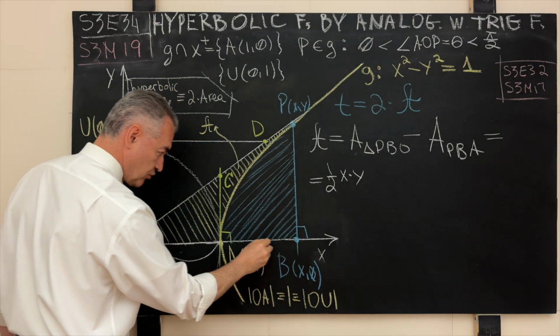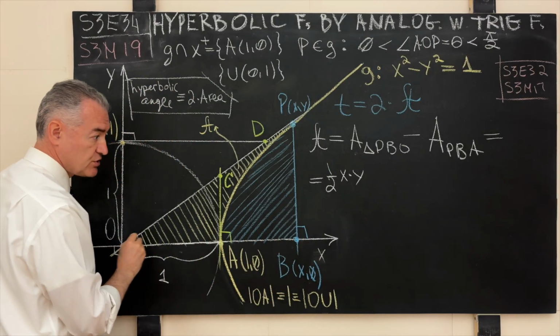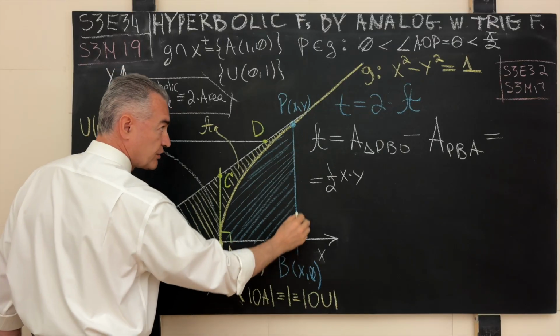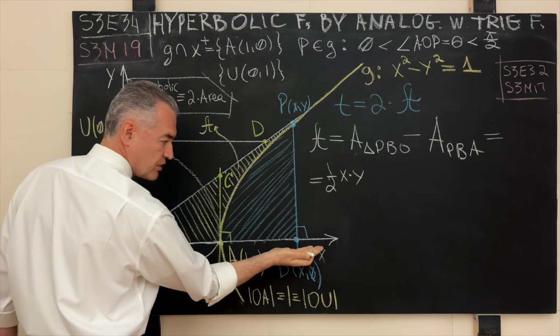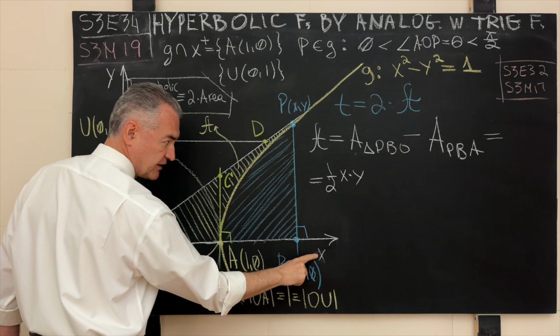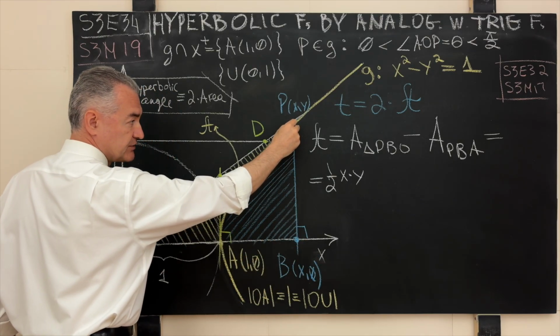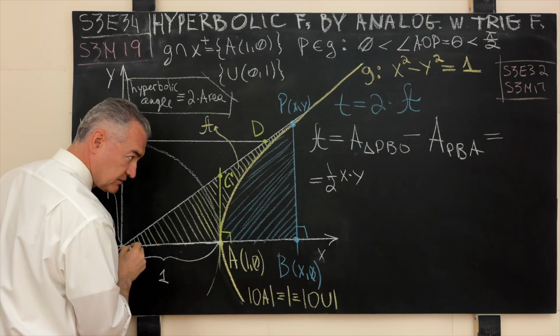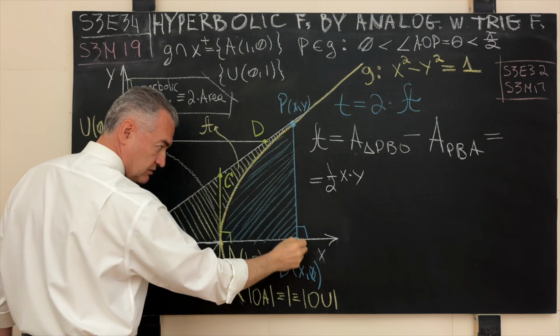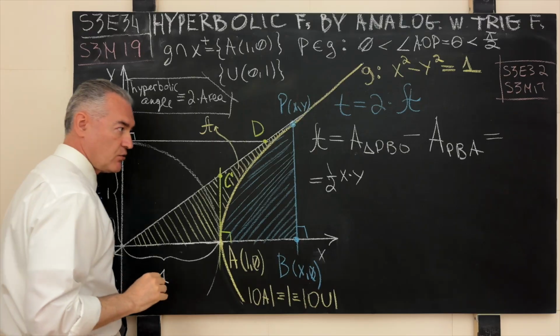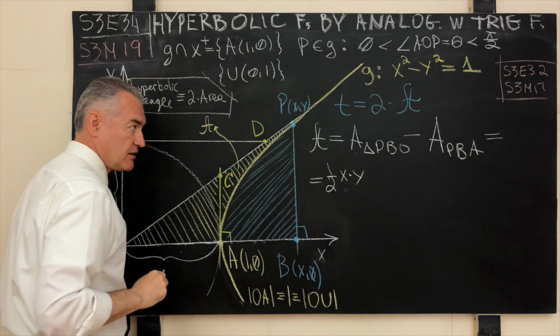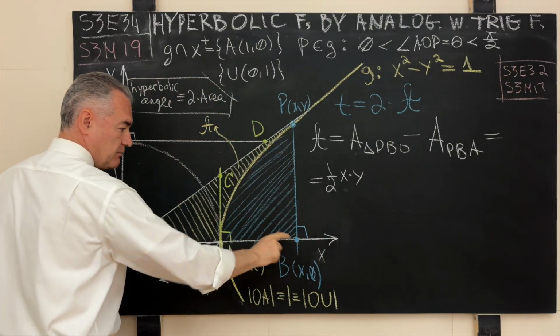So this distance over here is x from the origin, and the vertical displacement of that point with respect to the positive branch of the x-axis is what? This is y. Consequently, half the distance, half the length of the base times the length of the height. This is our area of the triangle PBO.